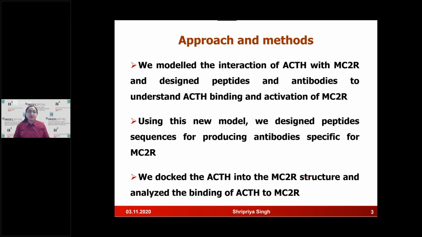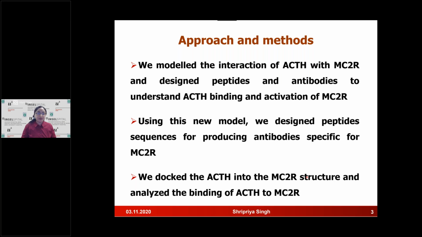So for the approach and methods, what was the approach? First of all, we need to know the three-dimensional structure of the receptor as well as ACTH. Once that is in hand, we model the interaction of ACTH with the MC2R and design specific peptides and antibodies to understand the ACTH binding and activation of the MC2R. So using this new model, we've been able to design peptide sequences for producing antibodies specific for MC2R.